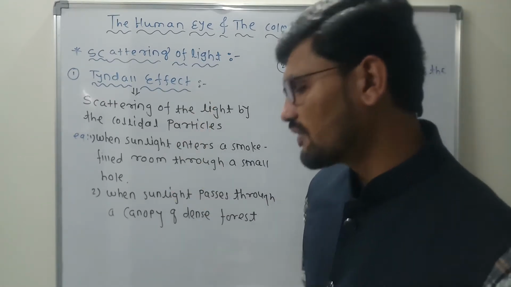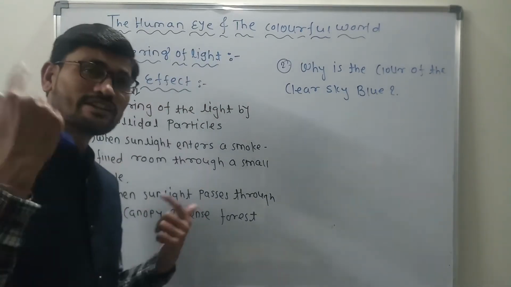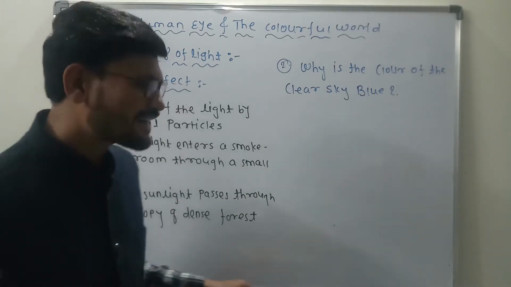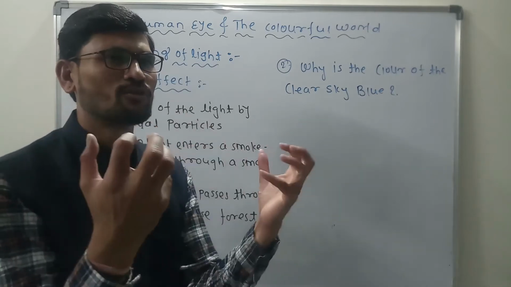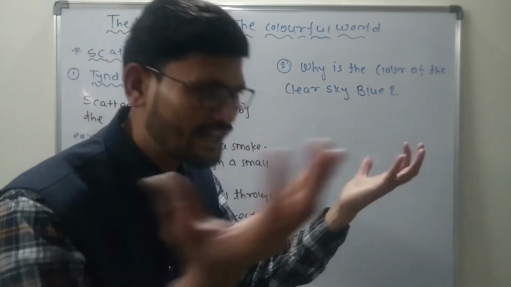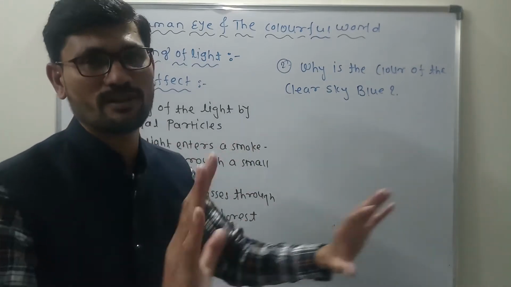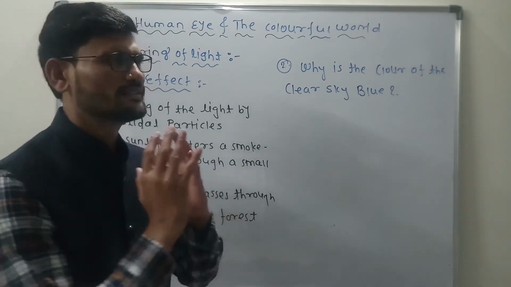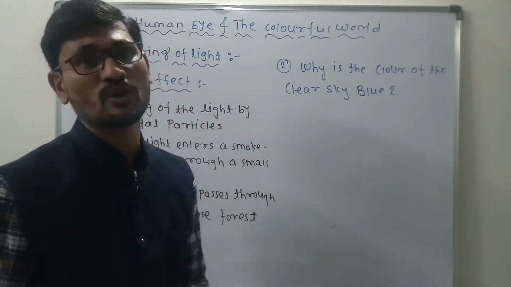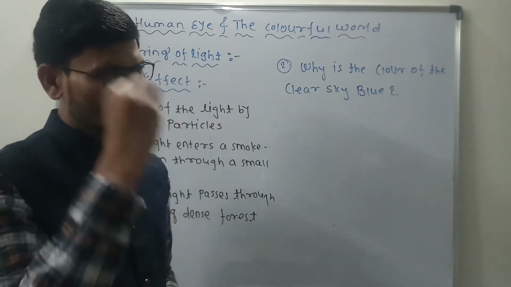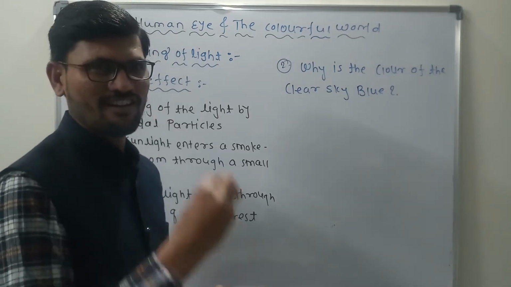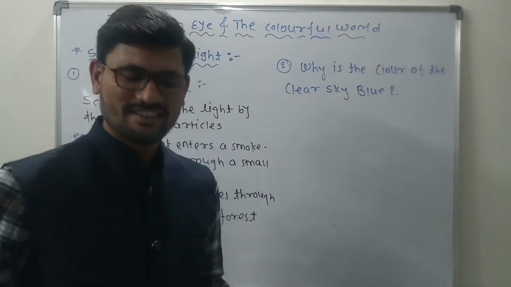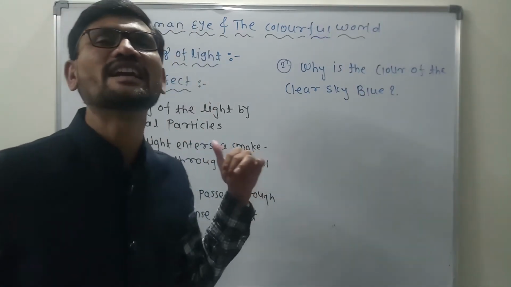Now, this scattering of light can be understood by different phenomena, from which we have the Tyndall effect. So, what exactly is the Tyndall effect? You know very well, in the atmosphere, as I already mentioned, there are many types of particles which are not visible to us. Wherever you are sitting or walking, there are some particles surrounding us which are not visible. But if light comes through a small hole, at that time these particles are visible. That type of effect is called the Tyndall effect.